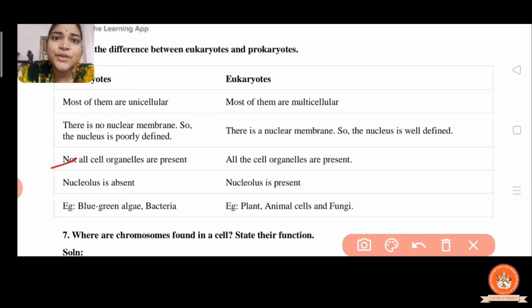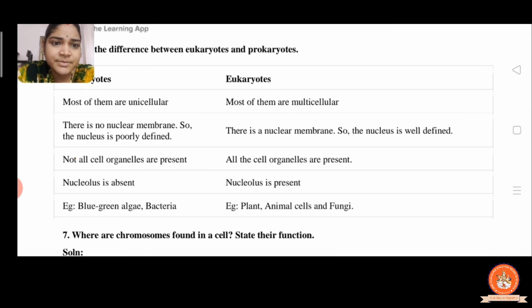Now the examples of the prokaryotes are blue-green algae and bacteria, and the examples of the eukaryotes are plant and animal cells and fungi, right?